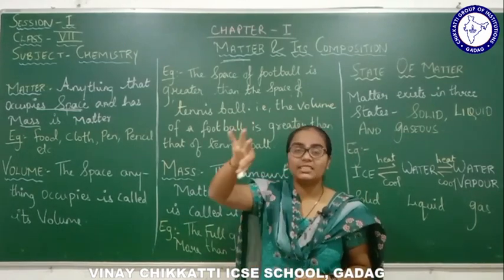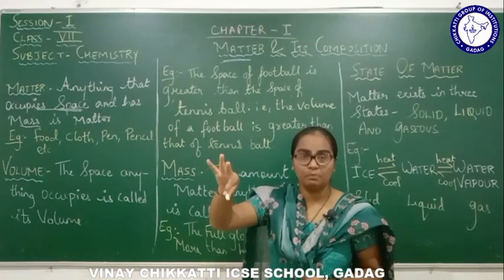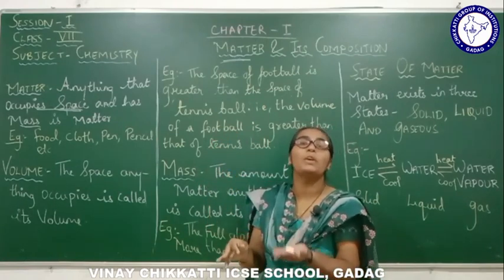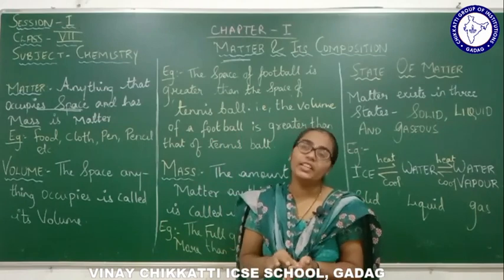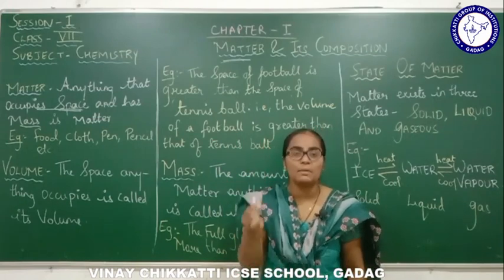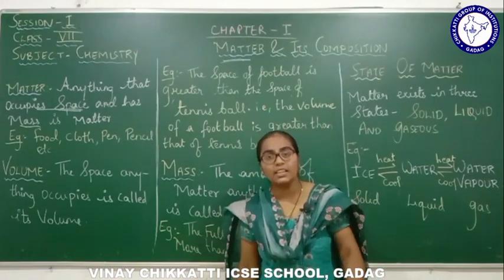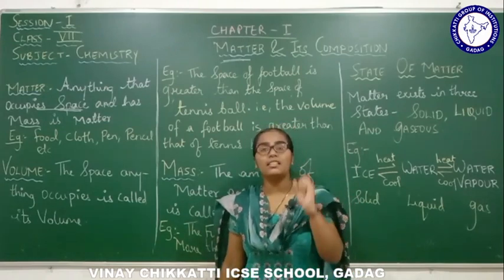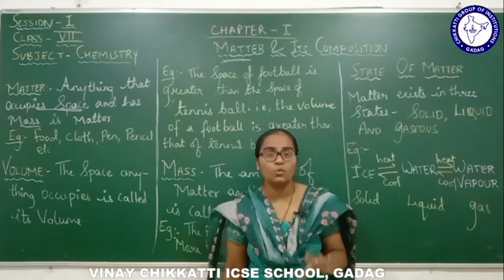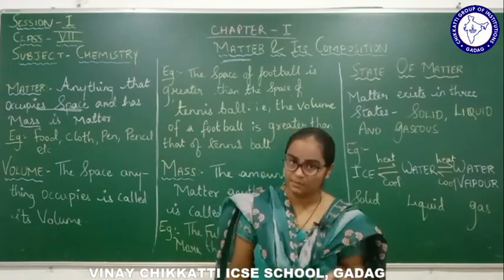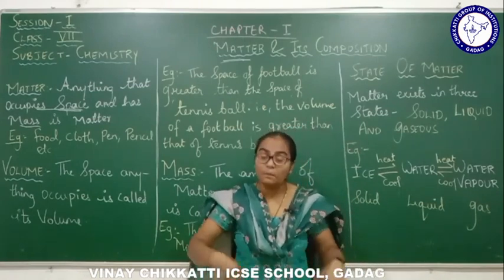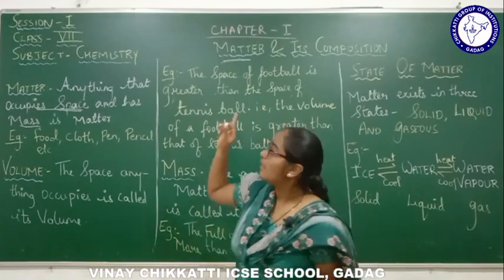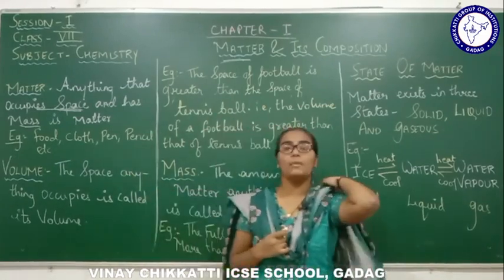And when I keep it on the weighing balance, it will have a certain weight, mass also. Therefore this chalk is also considered to be matter. No matter what, be it a living being or non-living being, all these are matter. So matter is a substance which occupies space and has mass, right? So that was all about matter.